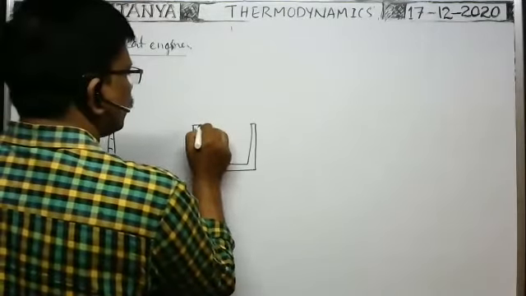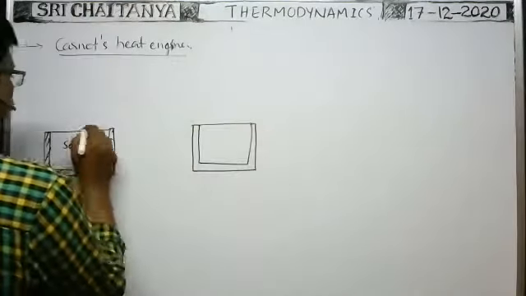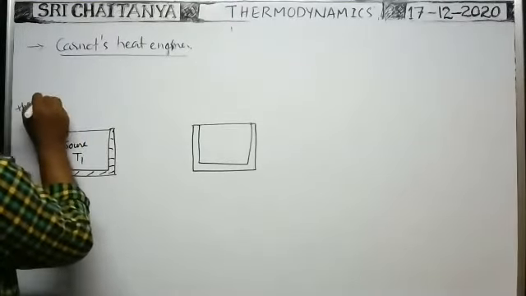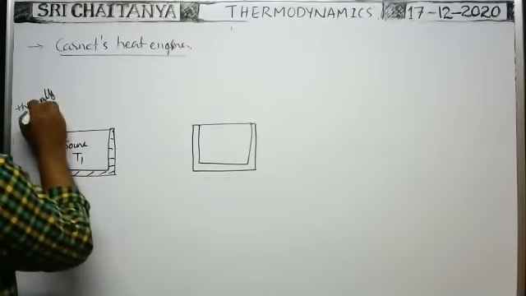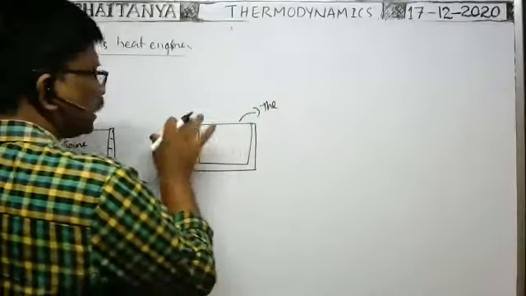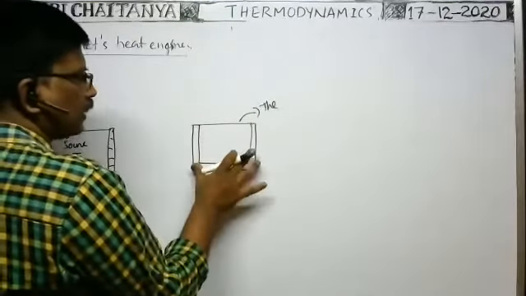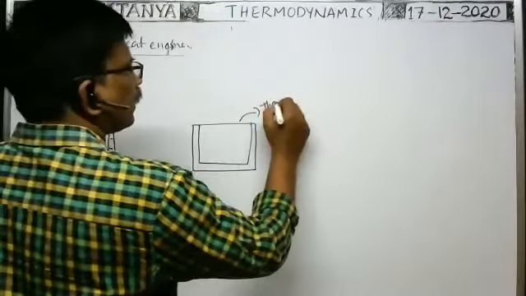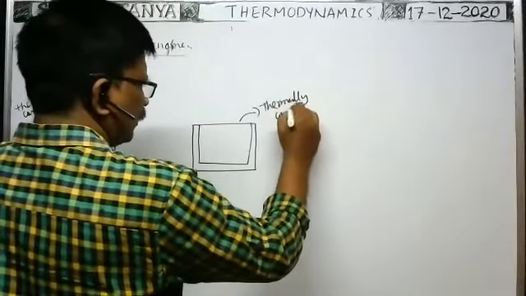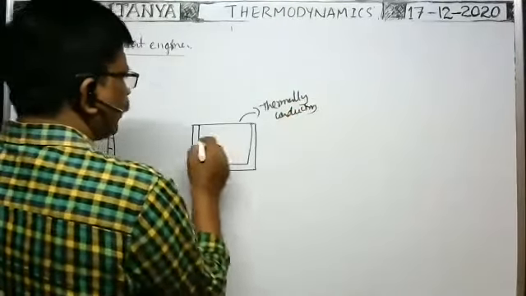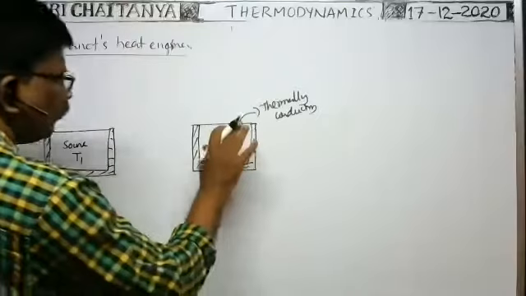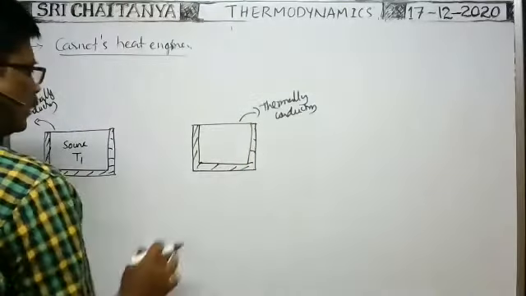It is also closed with thermally conducting material. Here it is thermally conducting. Here it is also thermally conducting. The upper surface of this whole rod is closed with thermally conducting material. But these walls are thermally non-conducting walls or adiabatic walls.